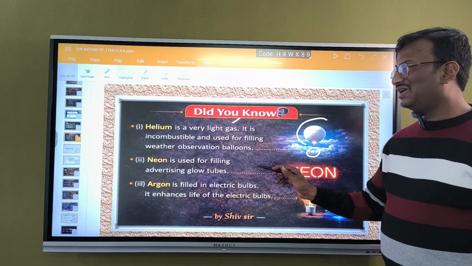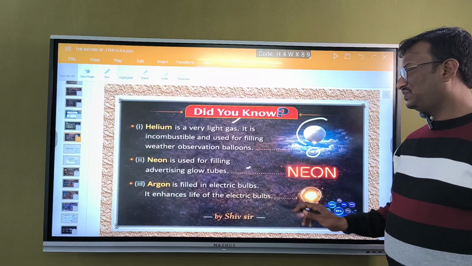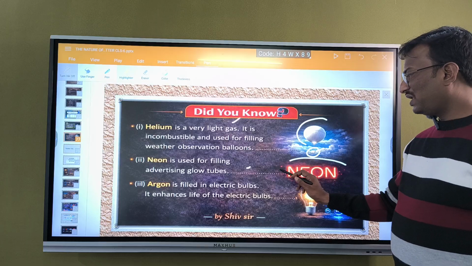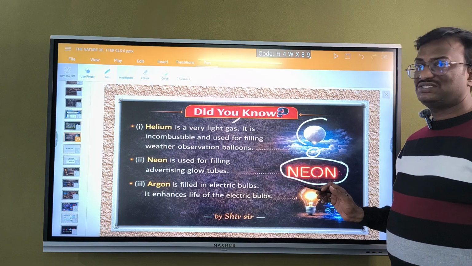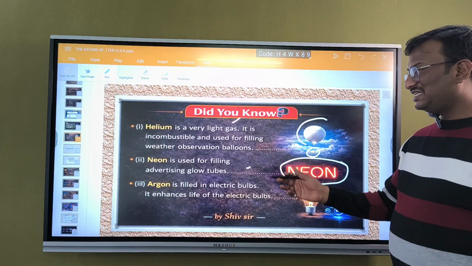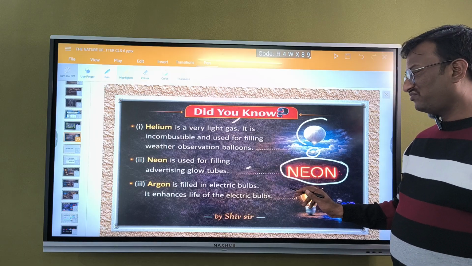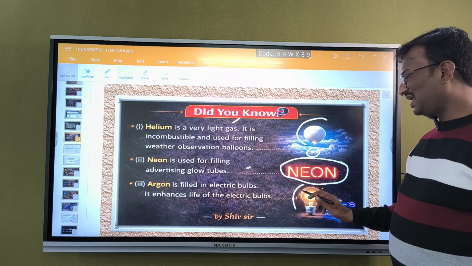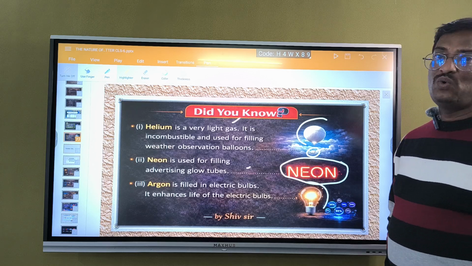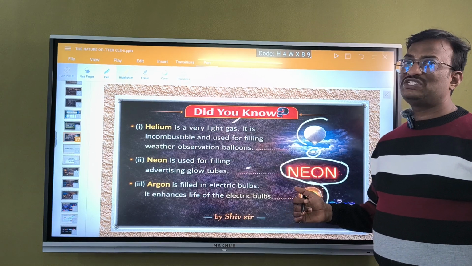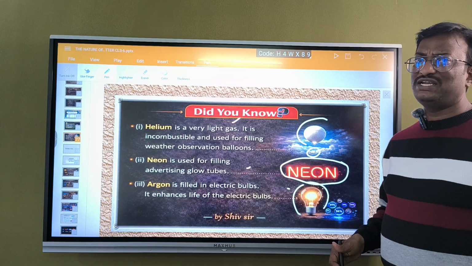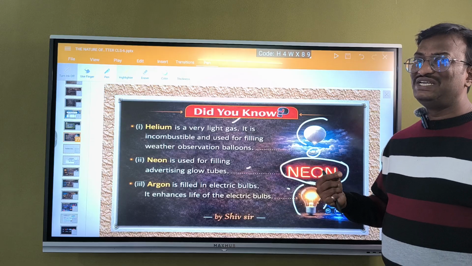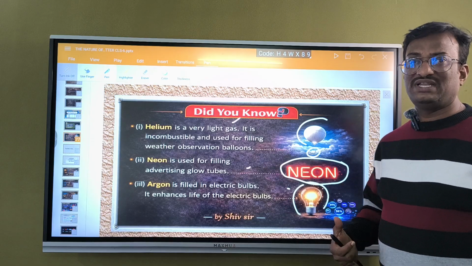Neon is used for filling advertising glowing tubes. So you will have observed that. Likewise you are going to get the colors with the help of neon. And argon is filled in the electric bulb to enhance the life of the electric bulb, to increase the life of the electric bulb. How these are going to be used will be studied in further classes. In the next few slides we are going to know in a little bit more detail about this, definitely.